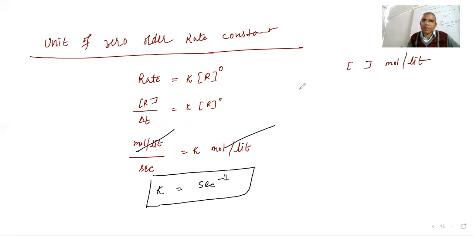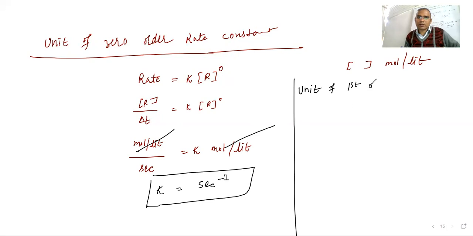If it is written anywhere that the unit is second inverse, you have to say it is a zero order reaction. Now you calculate the unit for the first order reaction. Sorry, you calculate the unit of first order reaction.